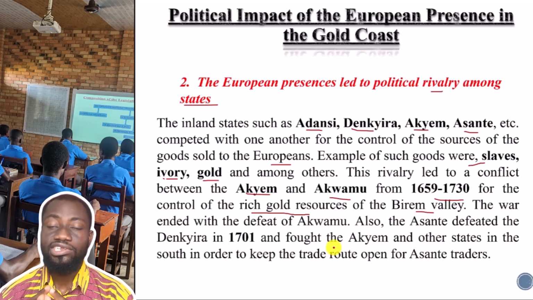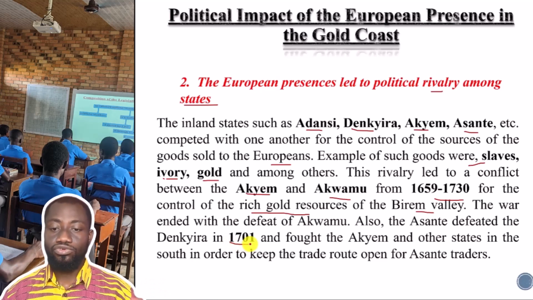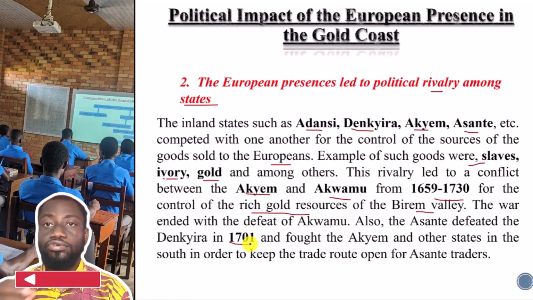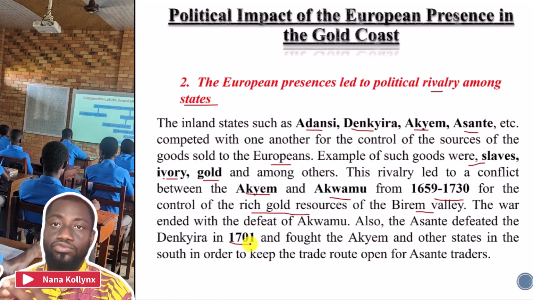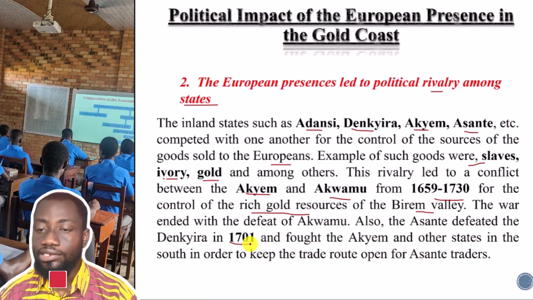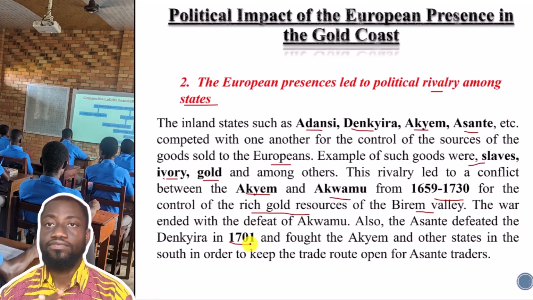Also, Asante defeated Denchira in 1701 and fought the Achim and other states in the south in order to keep the trade route open, as we have already indicated. So fighting for the source of the goods that were sold to the Europeans also brought about this political rivalry. All the states wanted to be powerful in the forest region.